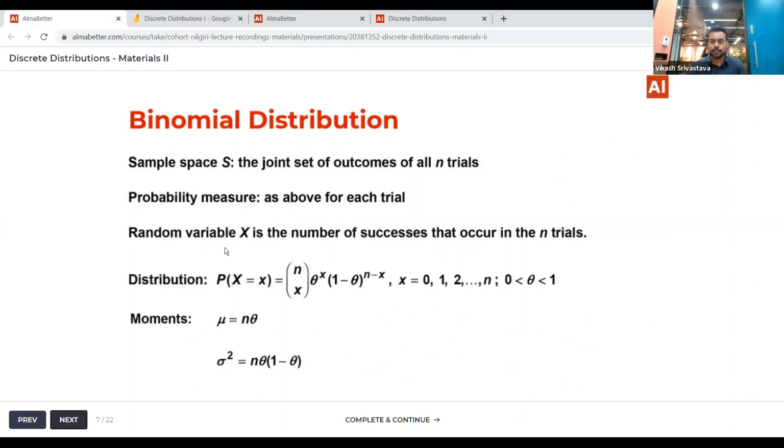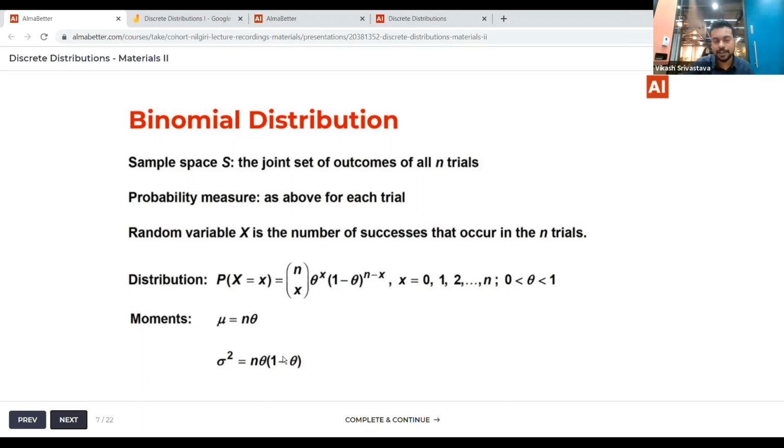Let's say you do 6 coin tosses and theta is 0.5, so your mu will be 6 times 0.5, that is 3. So you're saying that I'll be getting 3 heads when I do 6 trials. It makes sense, right? That is how you interpret the mean, and the variance can again be calculated.